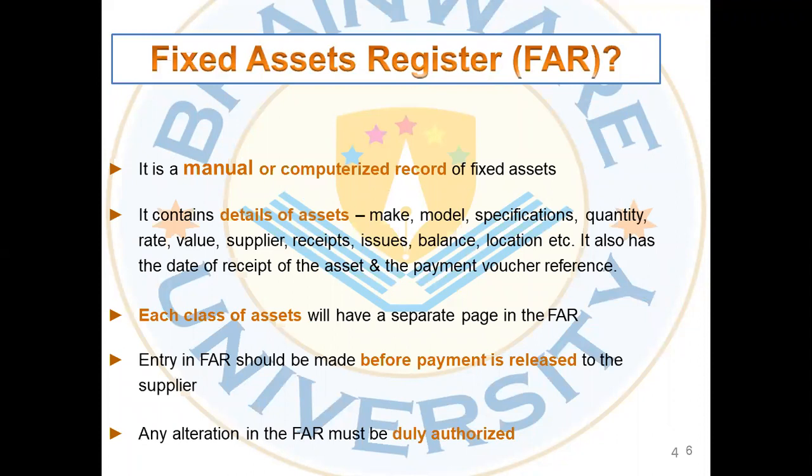Now, whenever we are purchasing any asset, we are maintaining it or we are selling it, we have to maintain a fixed assets register. The same will be followed in the closing assets, means the stock, for the stock too. It is a manual or computerized record of fixed assets. It contains every single detail of every fixed asset. Its maker's name, its price, its model number, specification, the quantity, everything.